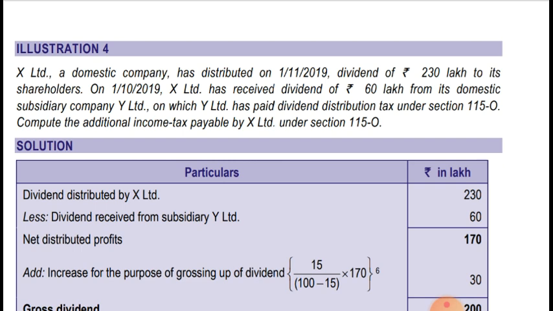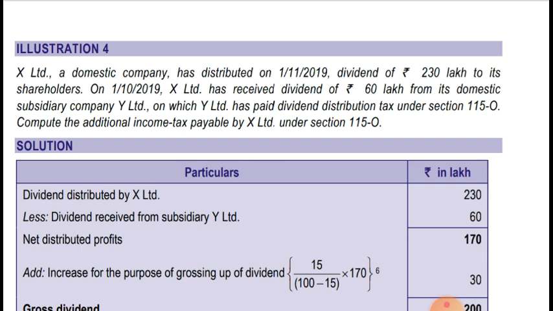On 1st October 2019, X Limited received a dividend of rupees 60 lakhs from its domestic subsidiary company Y Limited, on which Y Limited has paid dividend distribution tax under section 115O. We have to compute the additional income tax payable by X Limited under section 115O.